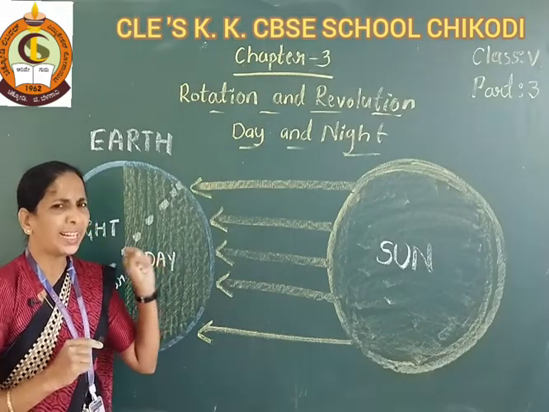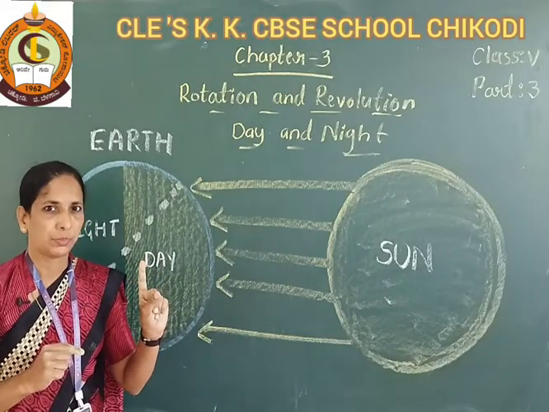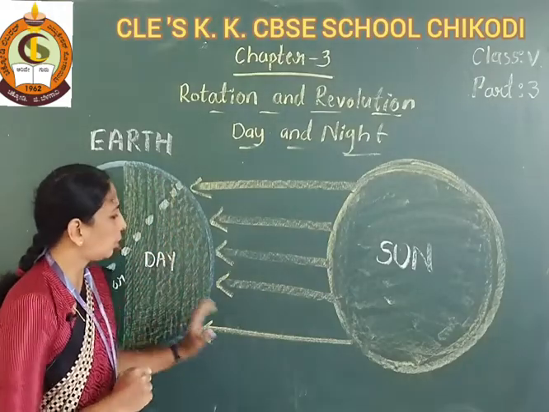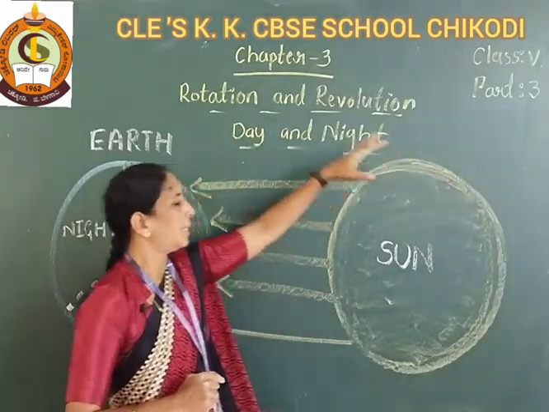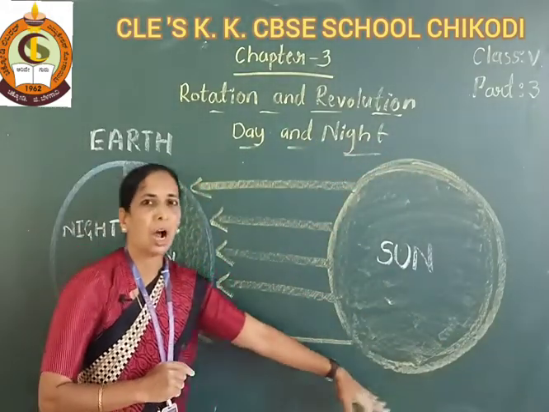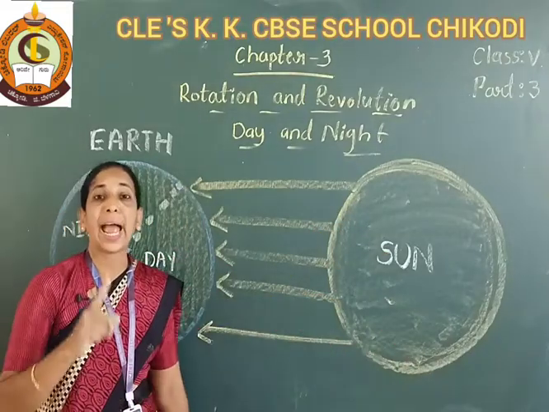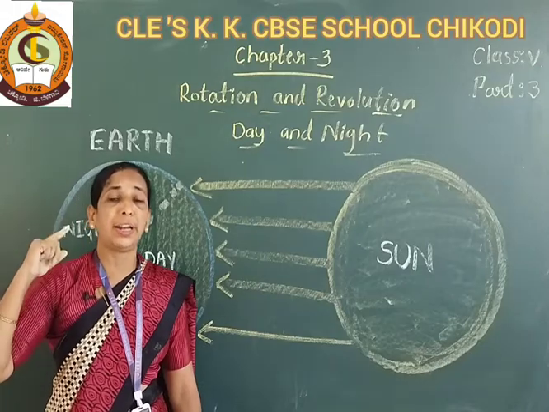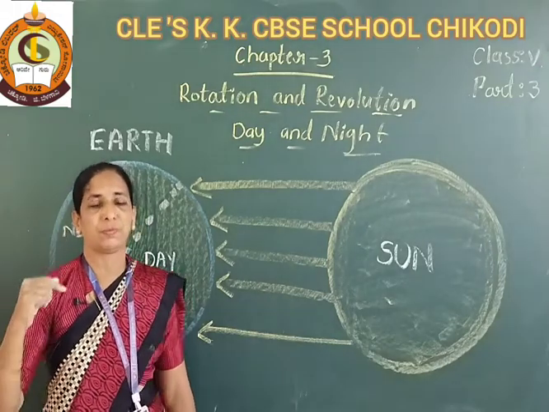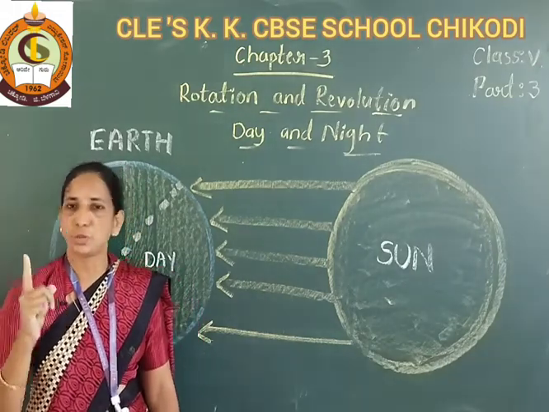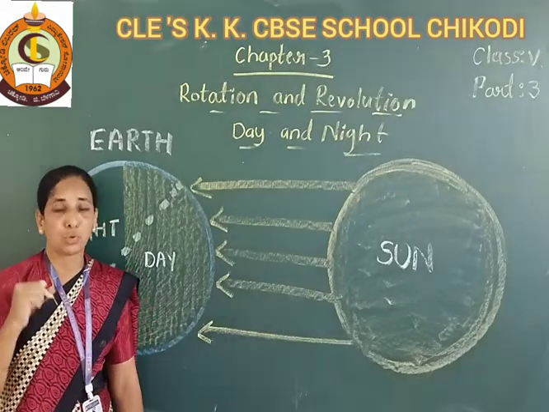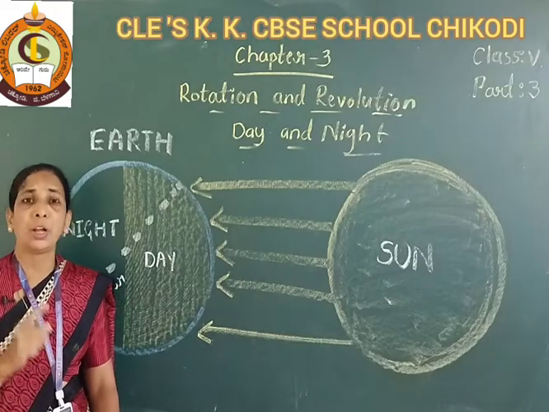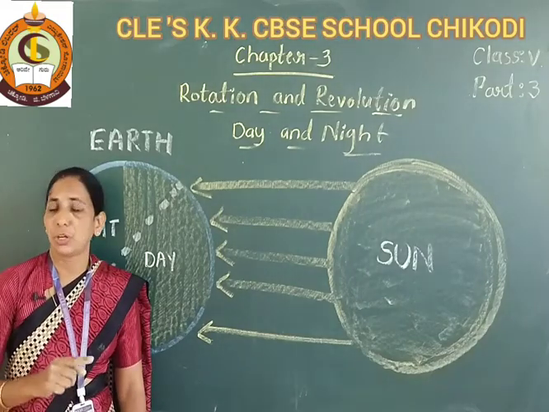When completing one orbit, the earth takes 365 or 366 days. So it is known as revolution. In the previous part, we have completed rotation and revolution.